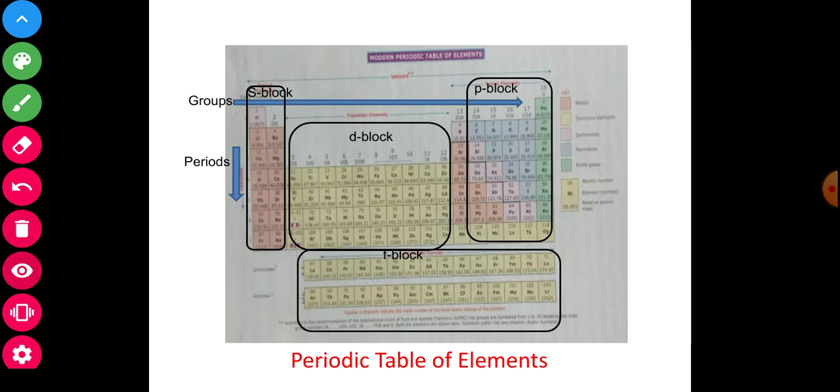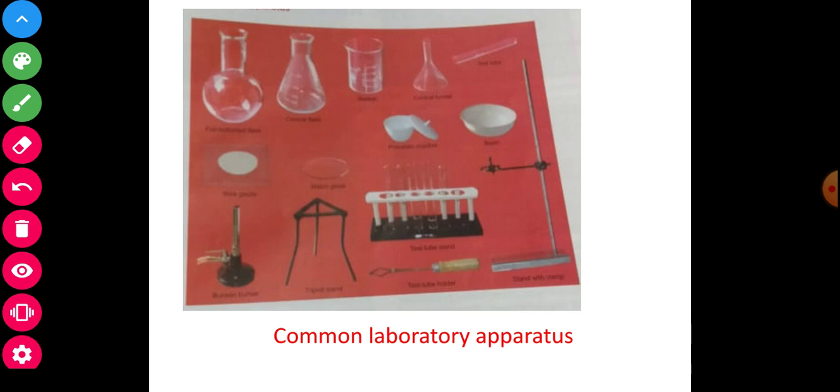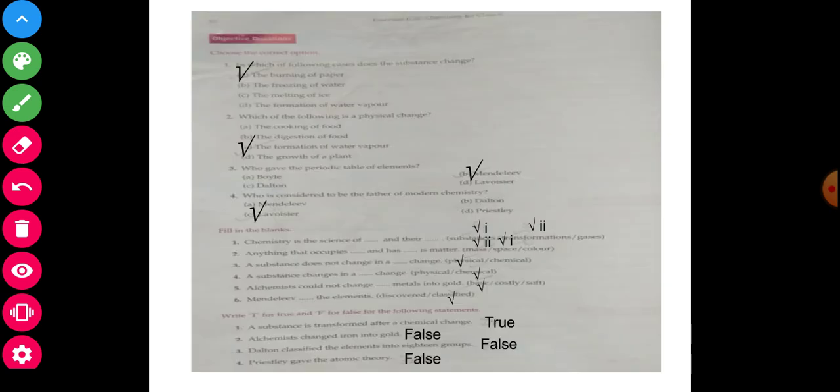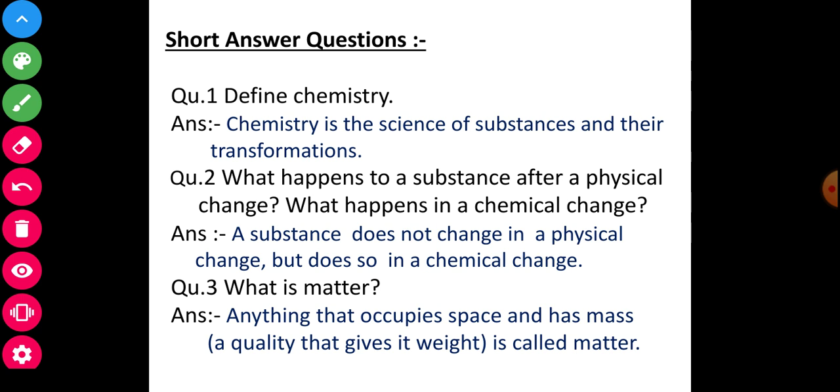Now again, previously I discussed common laboratory apparatus also. See and observe, and read carefully name by name. Next, now here is the exercise also. Previously I discussed, see and observe again. Next, the short question answers were also given previously. See and observe, short question answers again.